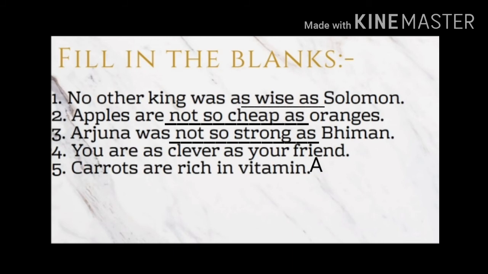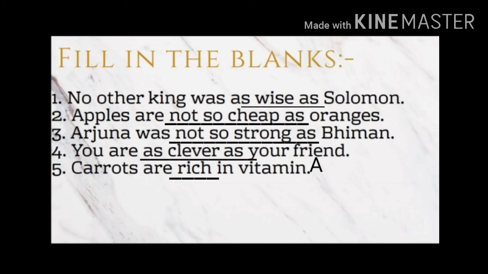Okay, fourth one. You are as dash as your friend. Here we have as and as. So what will you write here? Clever. Yes, good. Next sentence. Carrots are dash in vitamin A. In this sentence, we don't have anything. So what will you write here? We only write rich. How did you identify it? If a sentence is casual and the adjective does not compare anything, it is also considered as positive degree. Okay children?